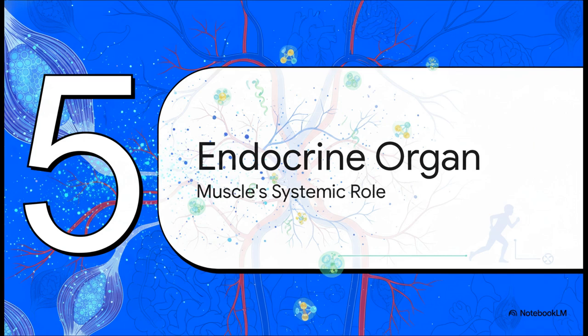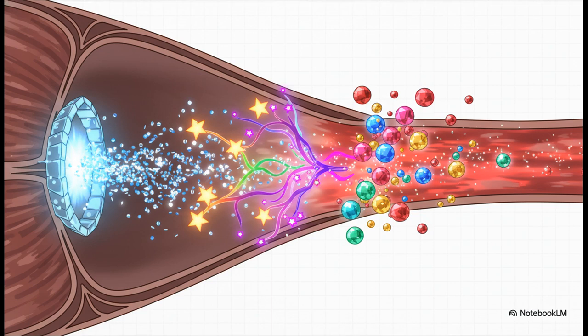Finally, we reach Section 5, Muscle as an endocrine organ. We need to zoom out a bit. We've been looking very closely at localized cellular repair, but we really need to redefine how we view skeletal muscle. It is not just an organ of locomotion, it is actually a massive, systemic secretory organ. This whole process is called mechanico-endocrine coupling.